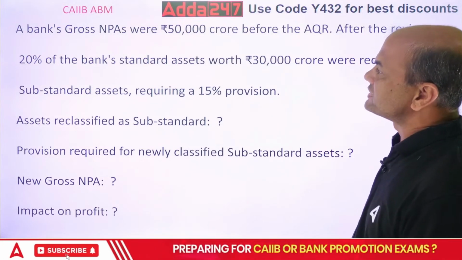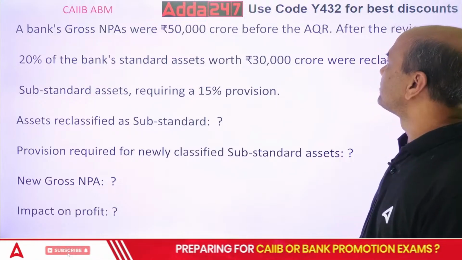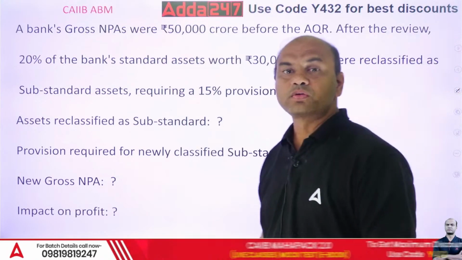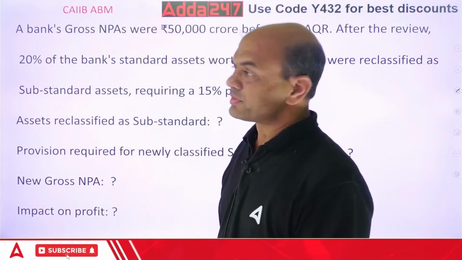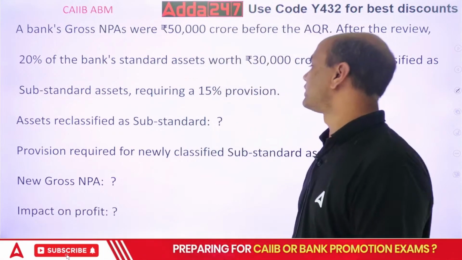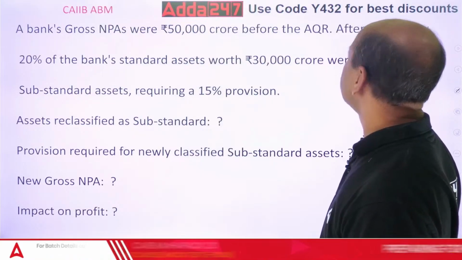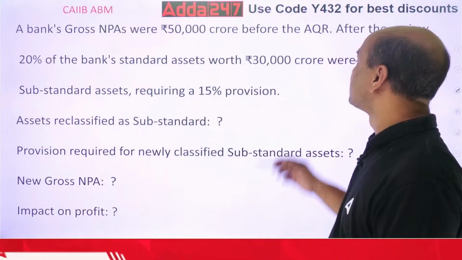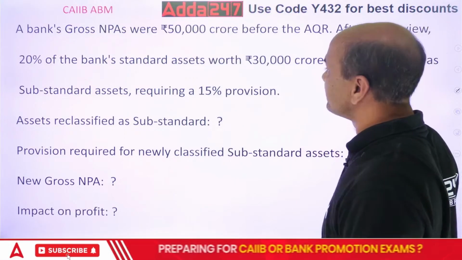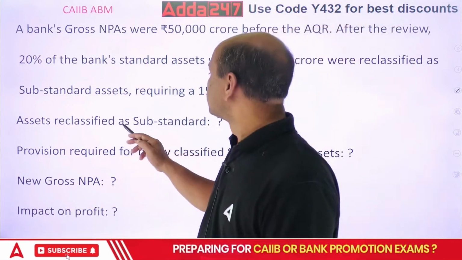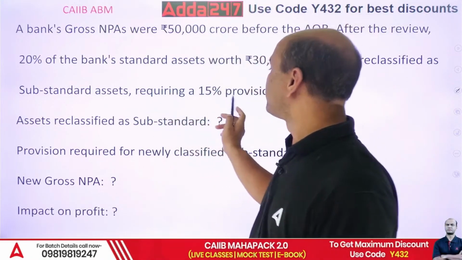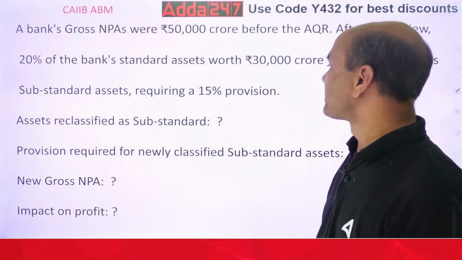A bank's gross NPA was 50,000 crore before AQR. AQR means what? Asset Quality Review. Before AQR. After the review, 20% of the bank's standard assets worth 30,000 crore were reclassified as substandard assets requiring 15% provisions.